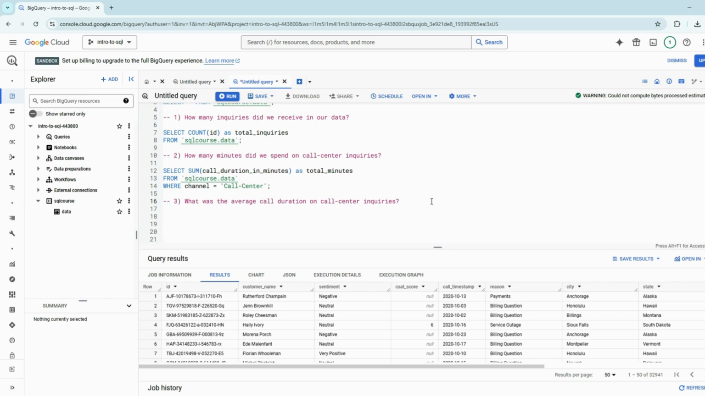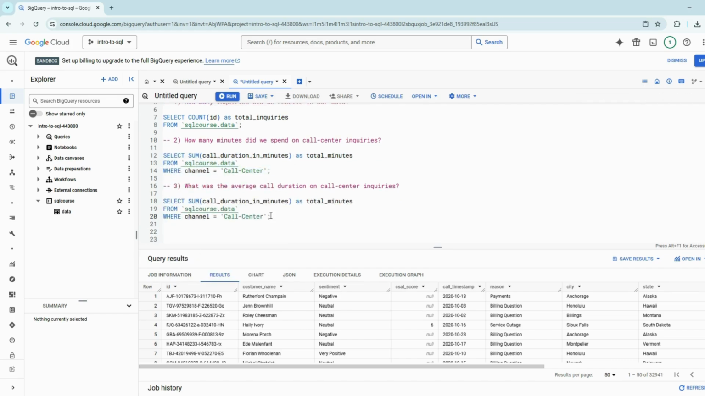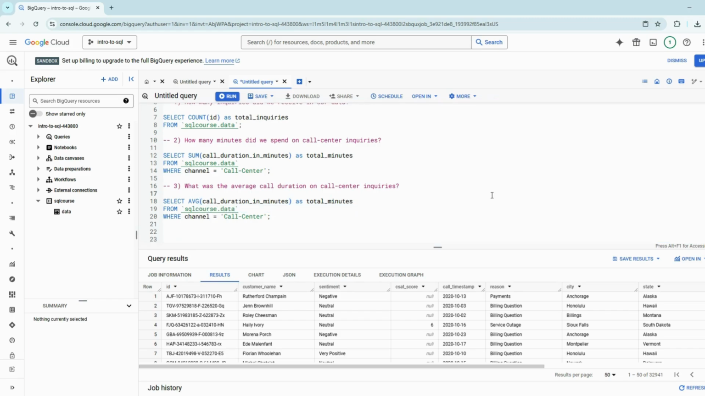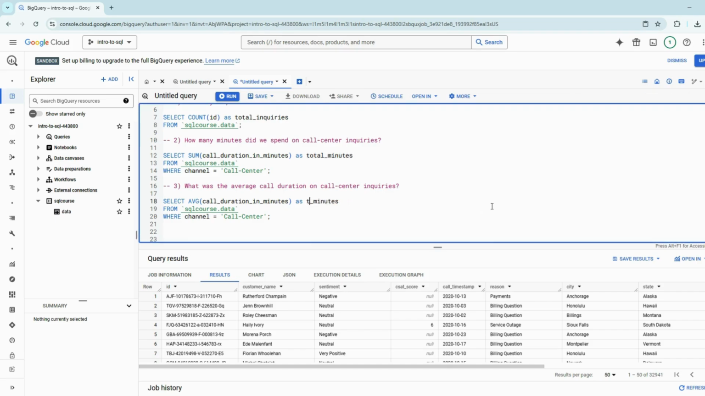So to jump ahead, I'm going to take the previous query, copy it down, and make a couple of changes. A couple of things you have to change, right? We're not summing anymore. We're trying to find the average. Change that to AVG. Make sure you remember it's AVG, not the word average spelled out. Just make sure you do that correctly. And let's change this from total minutes to average. We're still pulling from call center.